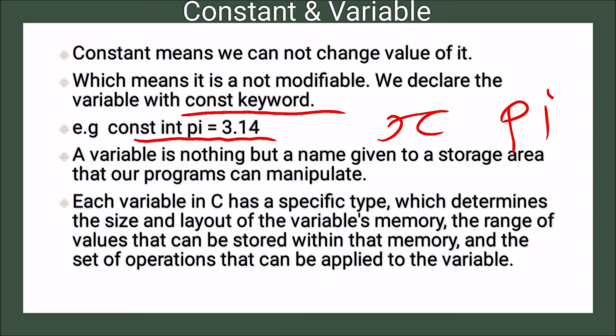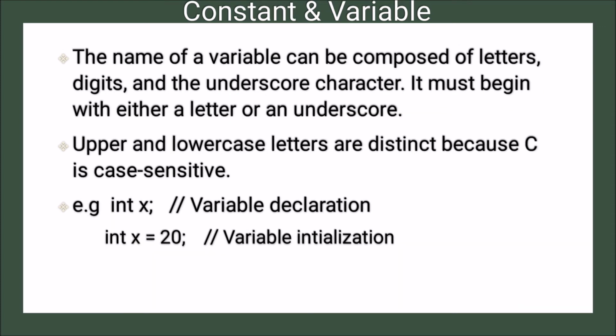The name of a variable can be composed of letters, digits, and the underscore character. So how should you name a variable?